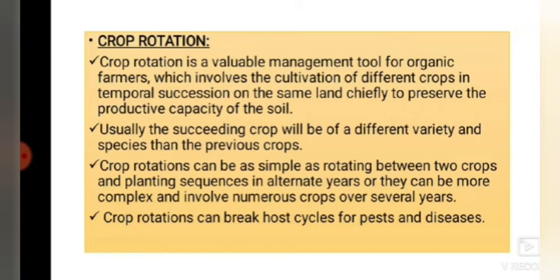Usually the succeeding crop will be of a different variety and species than the previous crops.